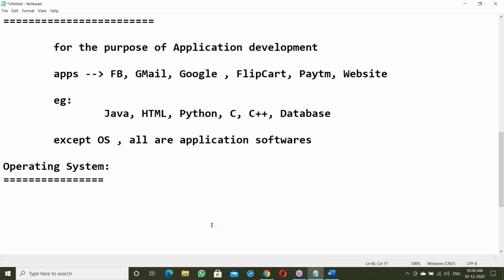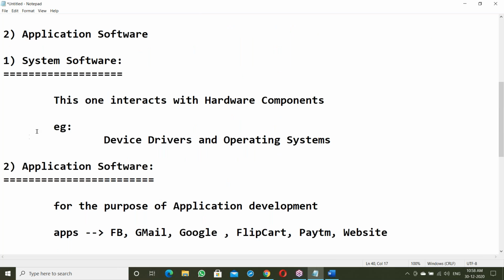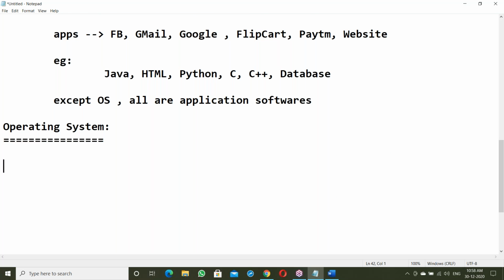Next, in system software, that explains enough about the OS. Those points are enough. Our part now is application software. Let us move to application software.